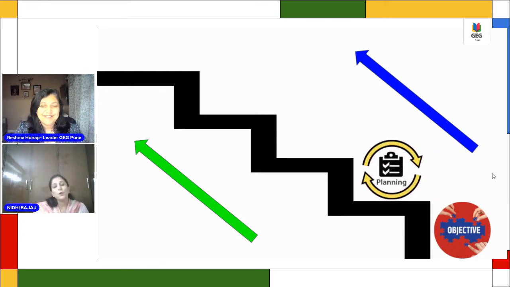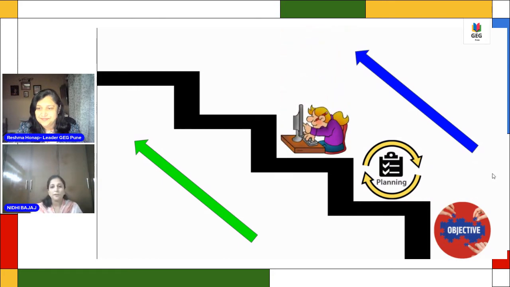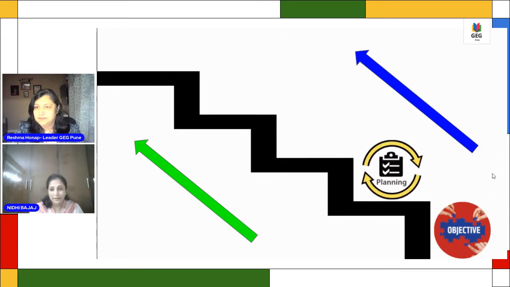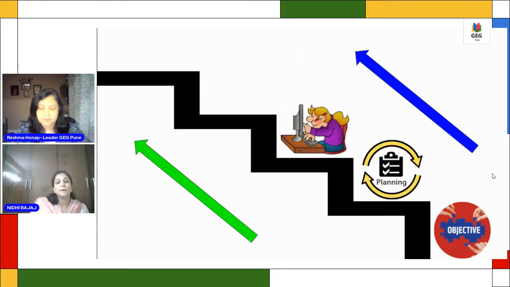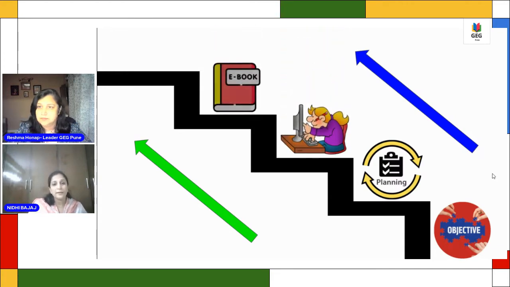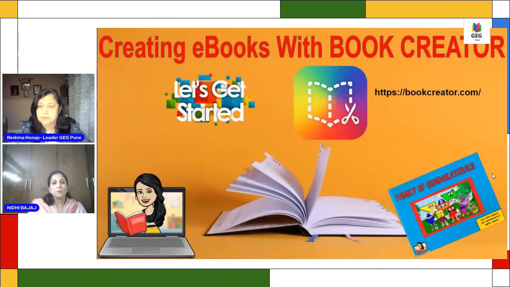Okay. So then comes the research part of it. Research is you should be ready with what images you want to use, and all the text and everything you should keep ready with you. And then comes the creation part of the ebook. You should then start creating your book, and then your mission accomplished. So, without further ado, let us walk through this beautiful application.